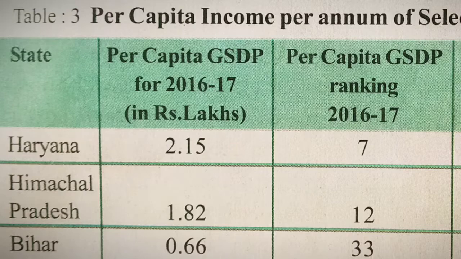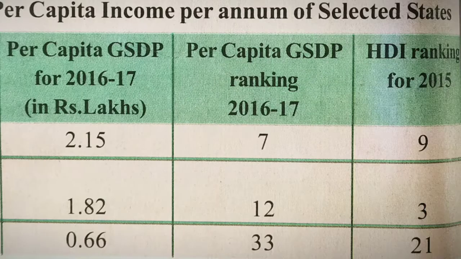that the Human Development Index, called HDI, is given. That is the measure we use to calculate the development of a country. Development is not only about income; there are some other factors. That's what we are going to discuss now. Even though the per capita income of Haryana is more than 2 lakh rupees, as per the Human Development Index chart, the place of Haryana is only 9th.